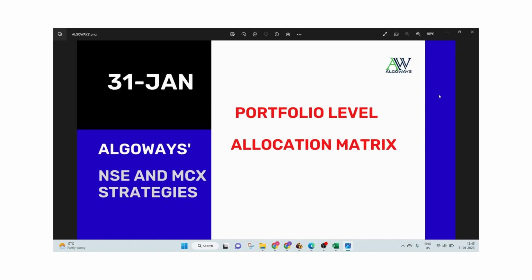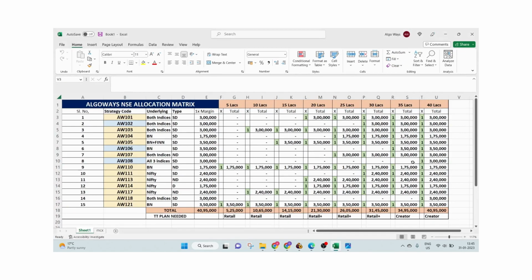That is the reason I am doing this video, and we will discuss the allocation matrix depending upon the capital for NSE as well as MCX. So let us get started. These are the strategies which we have finalized for the marketplace.